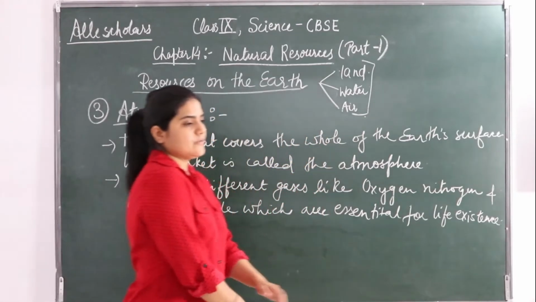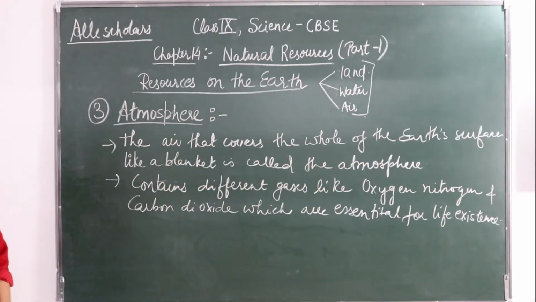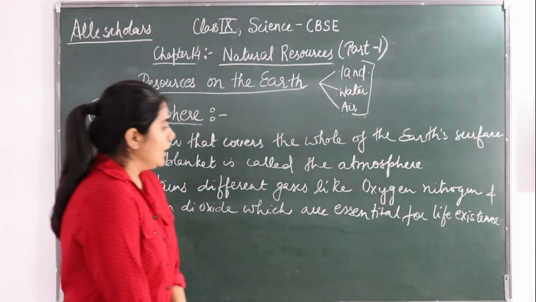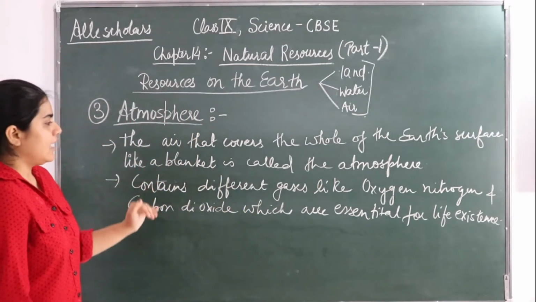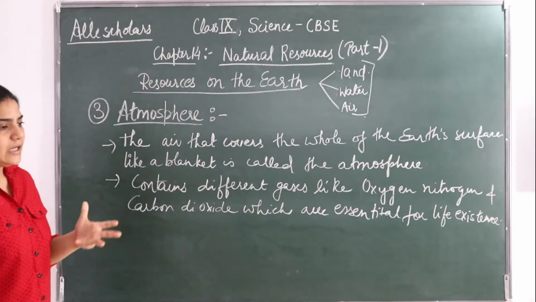Okay, which is very important for the existence of life. It is because of these gases that life exists on the earth.